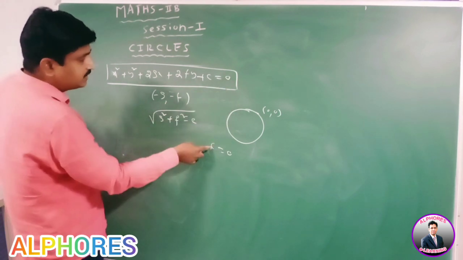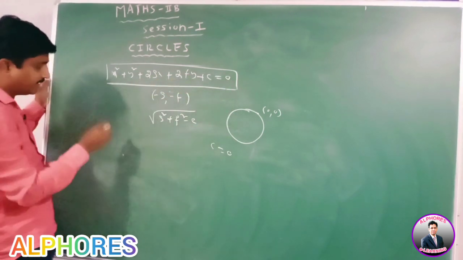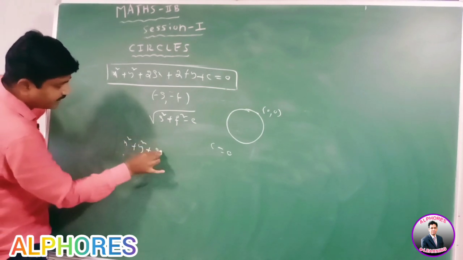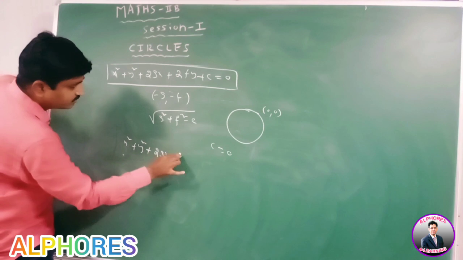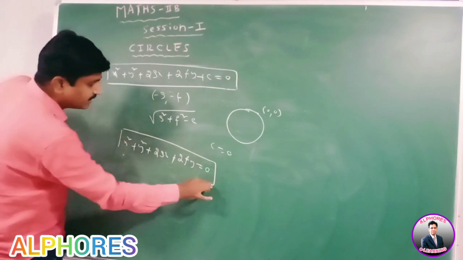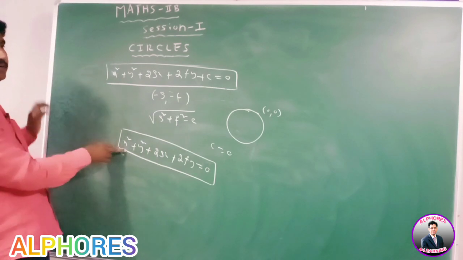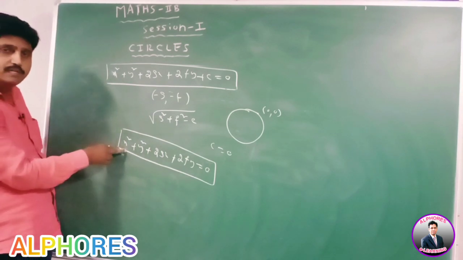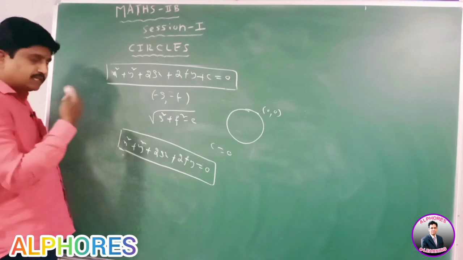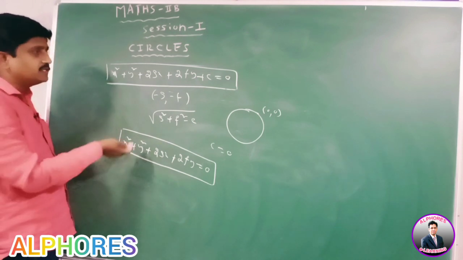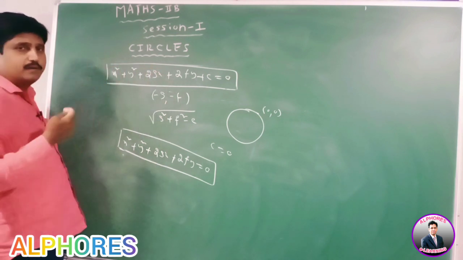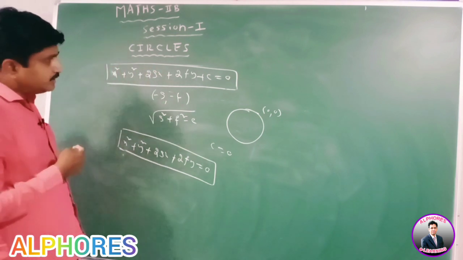If c equal to 0, substitute in this equation, we get x square plus y square plus 2gx plus 2fy equal to 0. This equation is called the equation of circle passing through the origin. If the circle passes through the origin, then there is no constant in the general equation of circle. Okay.